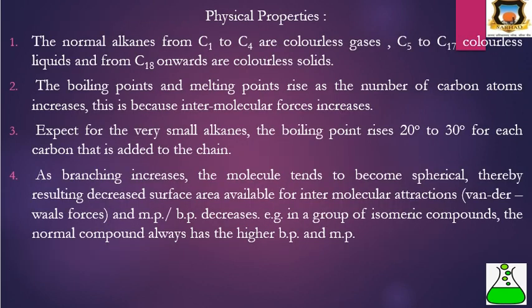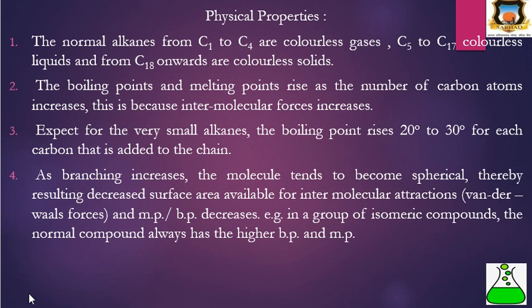Then next is the physical properties. Physical properties of alkanes. The normal alkanes from C1 to C4 are colorless gases and C5 to C17 are colorless liquids.